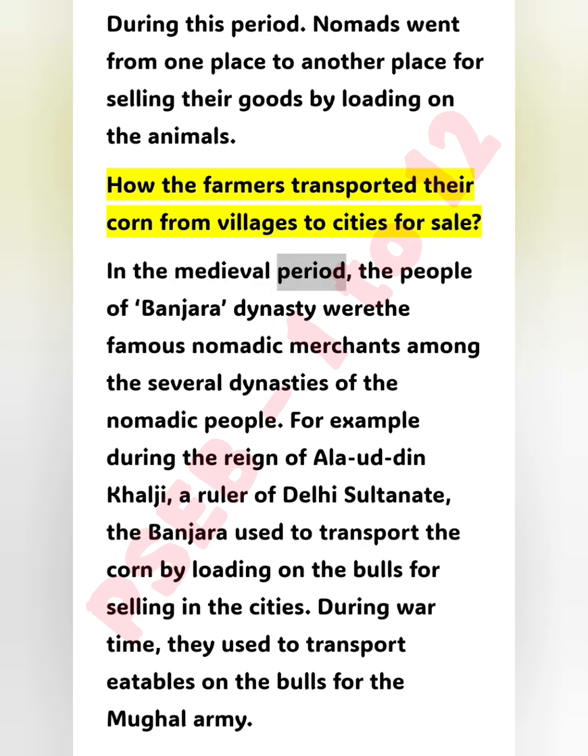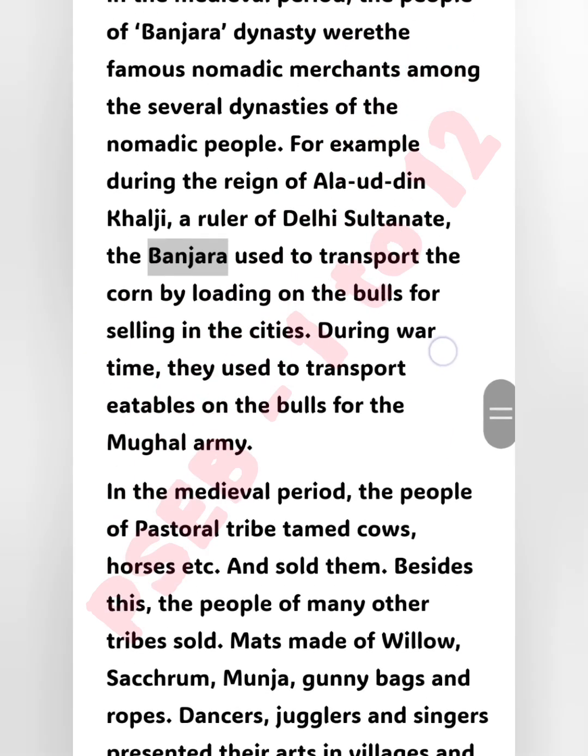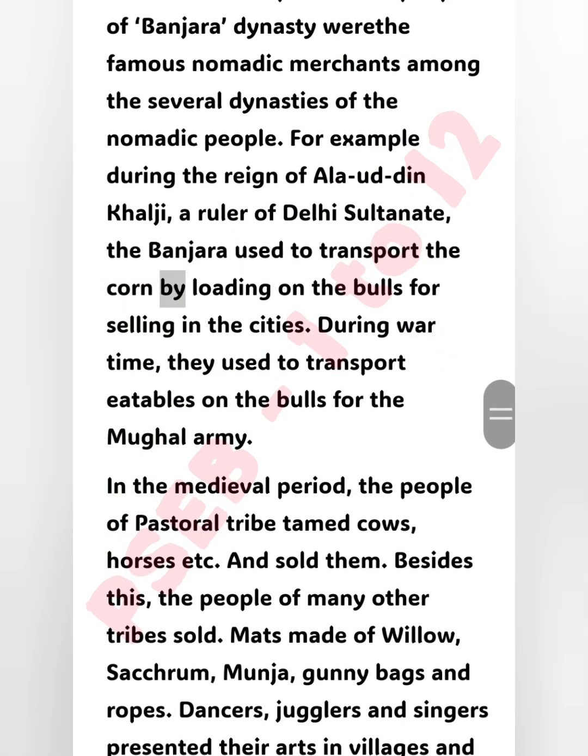In the medieval period, the people of the Banjara dynasty were the famous nomadic merchants among the several dynasties of the nomadic people. For example, during the reign of Alauddin Khalji, a ruler of the Delhi Sultanate, the Banjaras used to transport corn by loading it on bulls for selling in the cities. During wartime, they used to transport eatables on the bulls for the Mughal army.